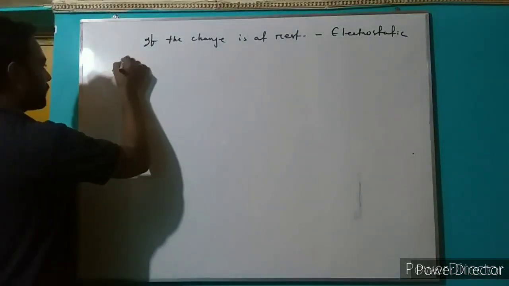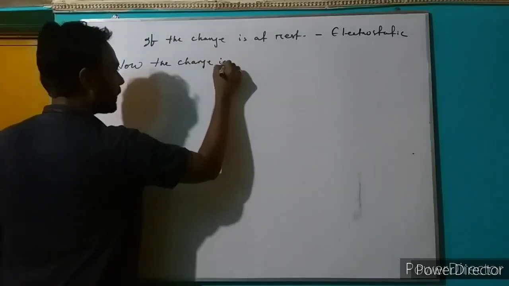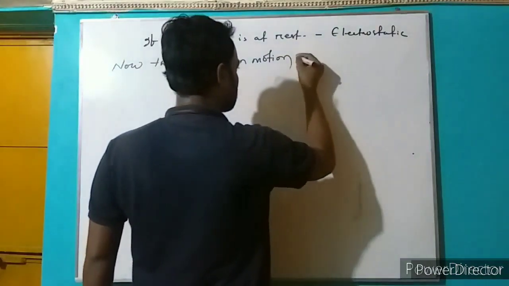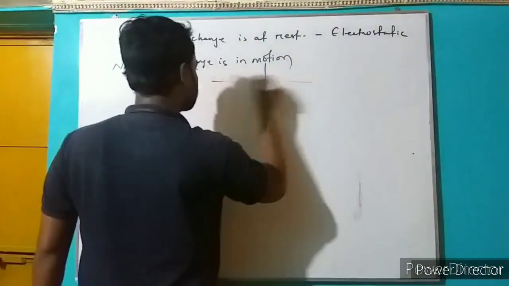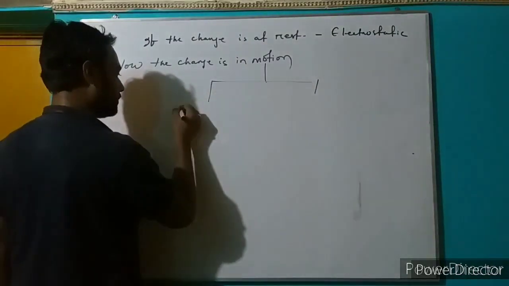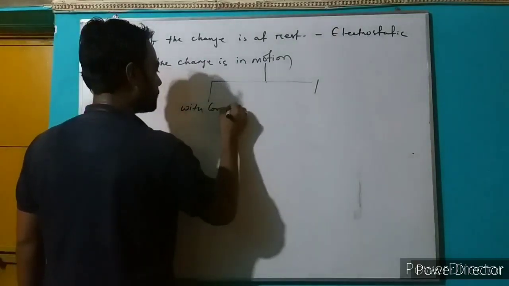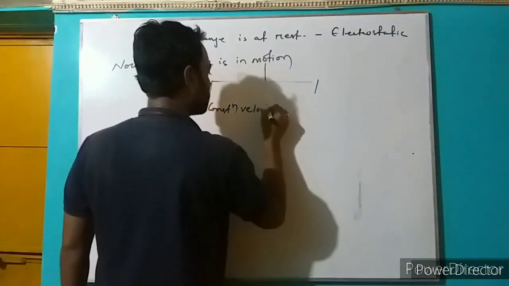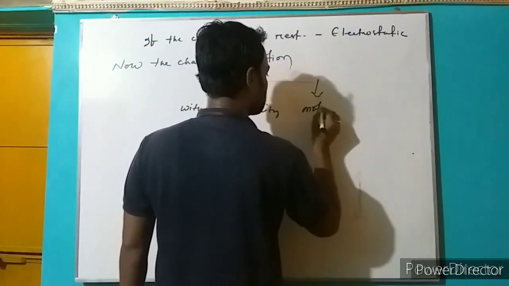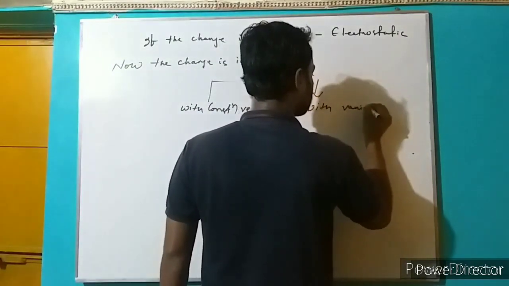Now, if the charge is in motion, the motion is categorized in two ways. One is motion with constant velocity, and the second is motion with variable velocity.